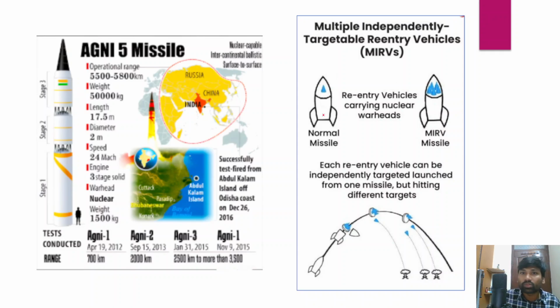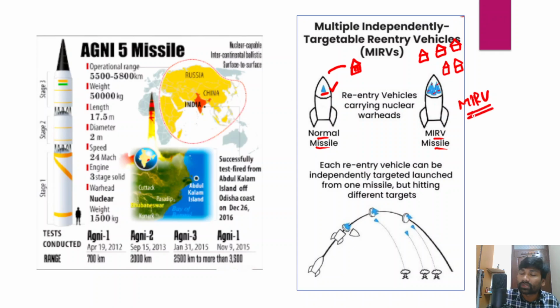So this is how a normal missile has one nuclear warhead, and it can only hit one single target because it has one nuclear head. But on the other hand, with MIRV technology, a multiple independently targetable re-entry vehicle could have multiple warheads, and they can hit multiple targets on the adversary territory, thereby creating greater destruction on the enemy territory, and that is MIRV technology.